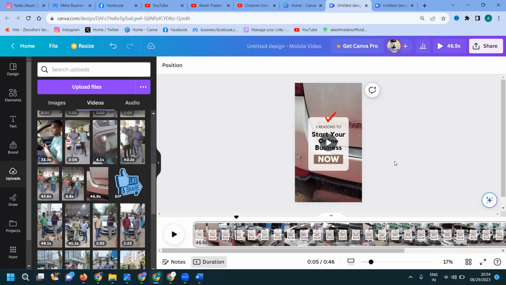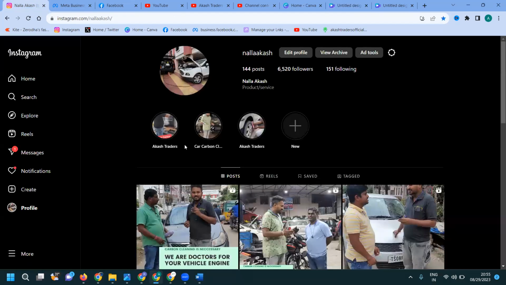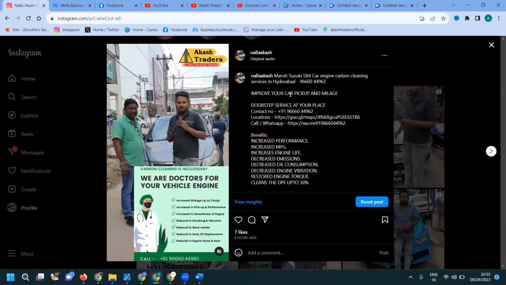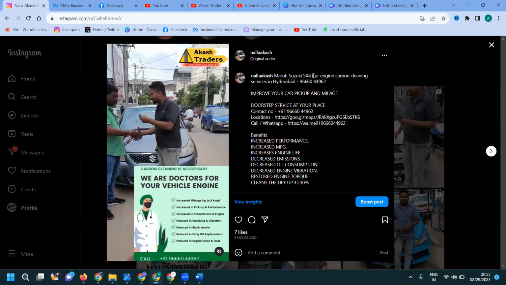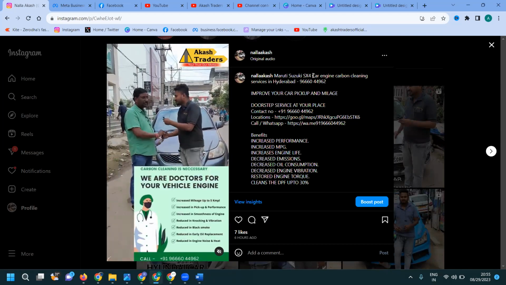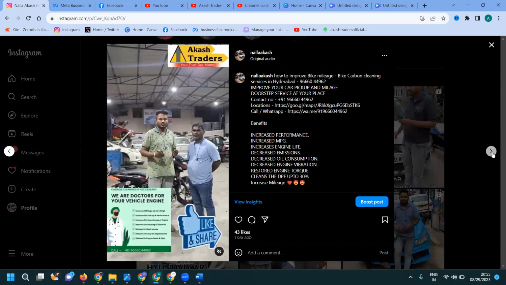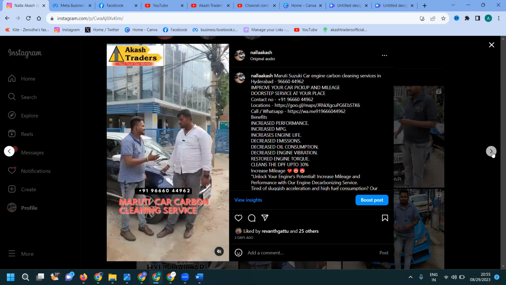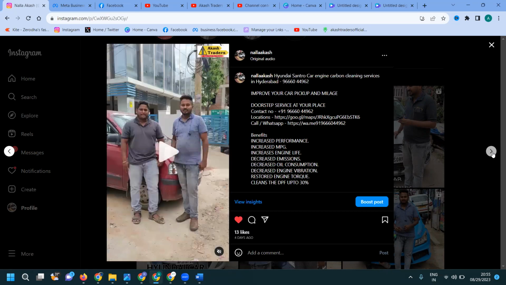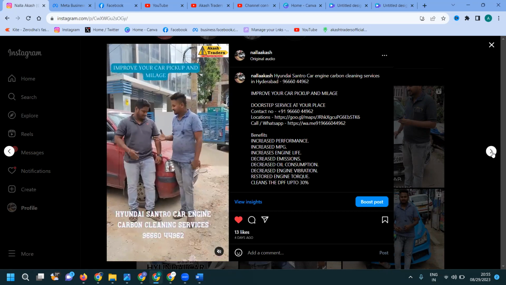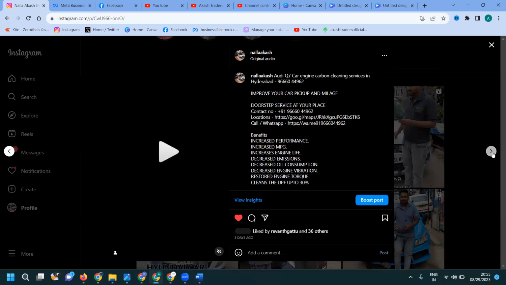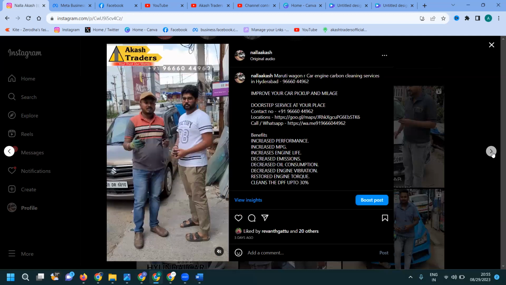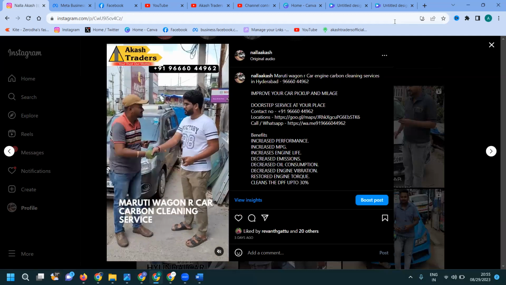whatever service you are providing, this will be Wagon R car. First of all, whatever kind of services we are providing, we can easily call, there will be an option here. Whatever content you are posting will be here. We can give proper navigation to the users about the services you are providing. Everything will be here in the particular option. So you can create those features by hitting this.